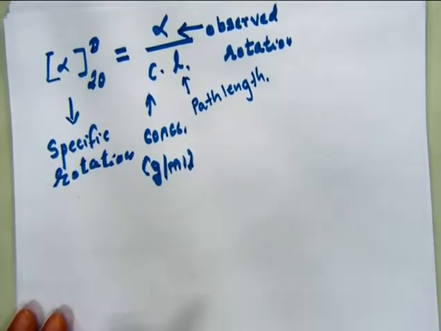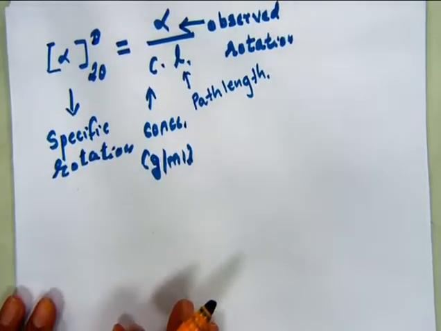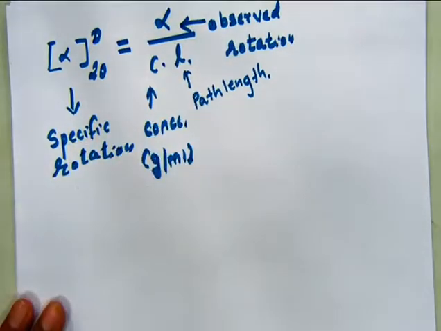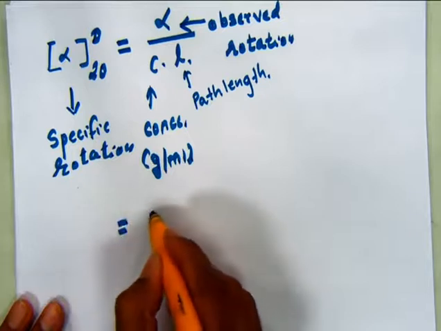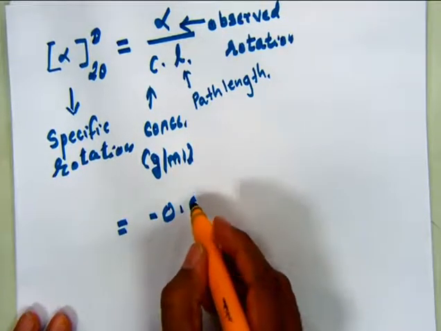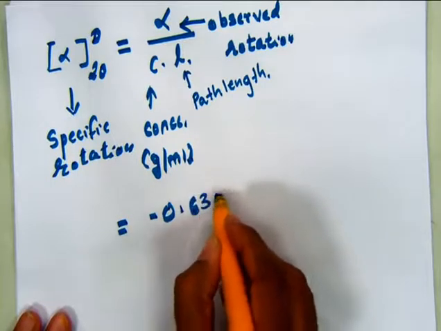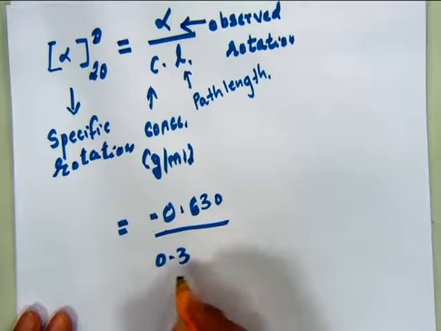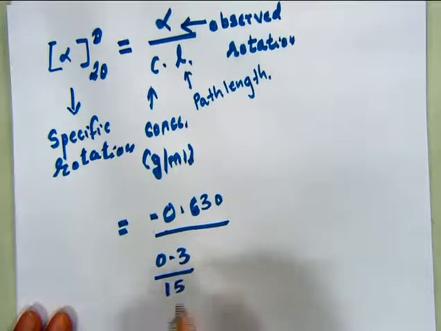Now all these different values are already provided. What you need to do is remember this particular formula. So if we put in the different values, that is minus 0.630 divided by 0.3 upon 15. Why upon 15?